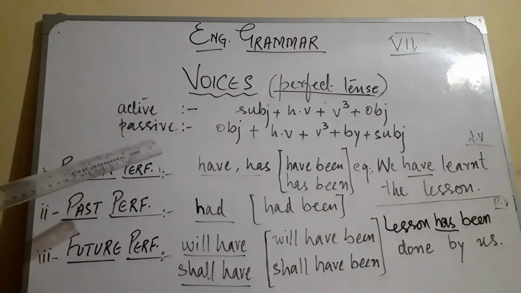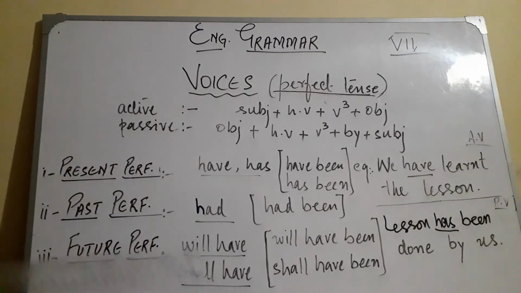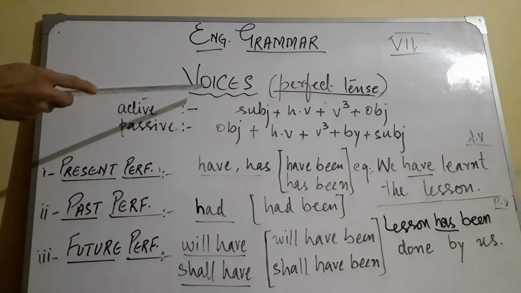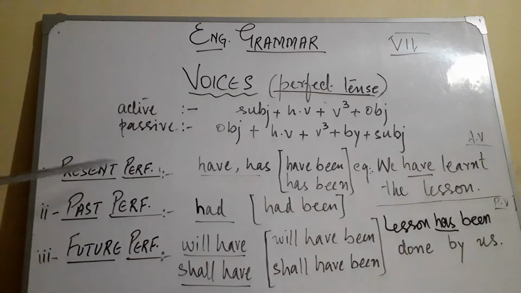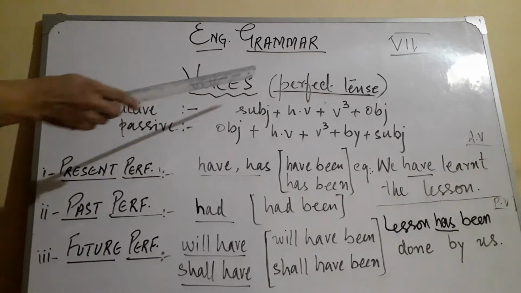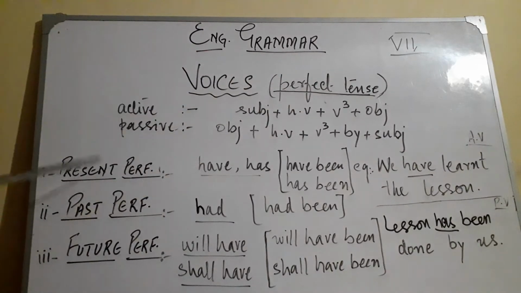Yes, students, in our previous video, we have learned voices of 3 times indefinite: present indefinite, past indefinite, future indefinite, and 2 continuous: present continuous and past continuous. As you know, future continuous is not applicable in passive voice. Today we'll learn perfect tense, all the 3 perfect tenses: present perfect, past perfect and future perfect.